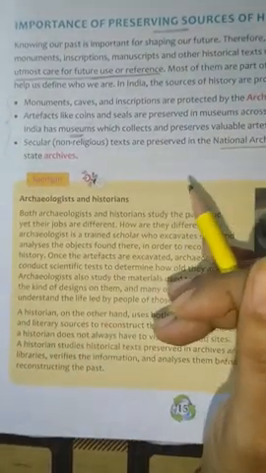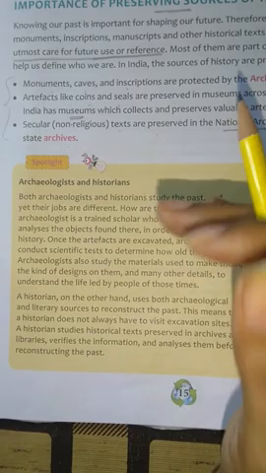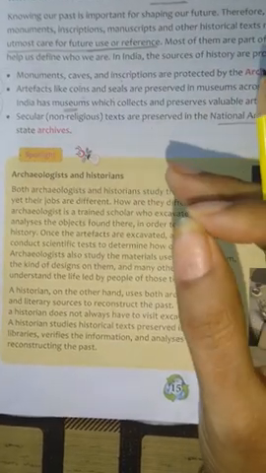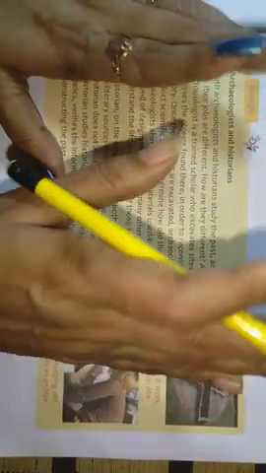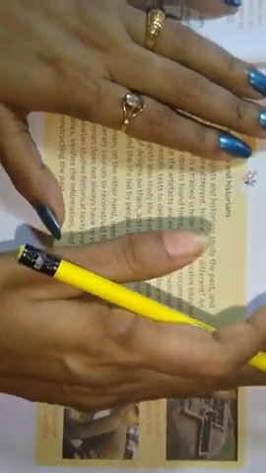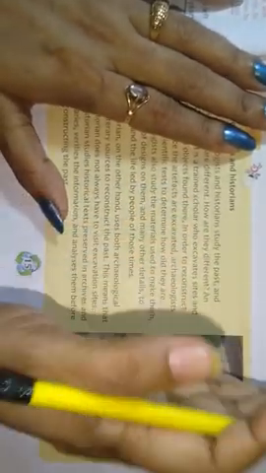Once they have dug out the objects, they conduct systematic and scientific tests to determine how old they are and what type of materials were used.